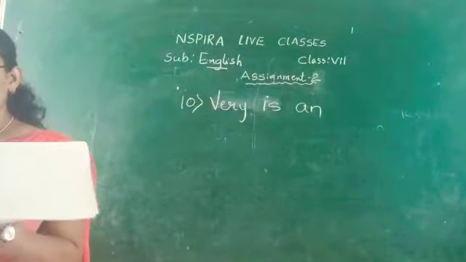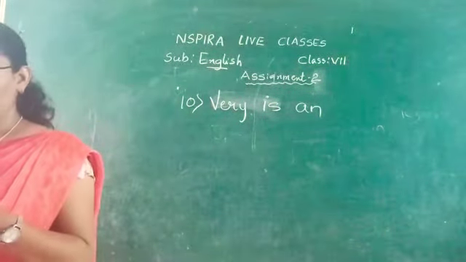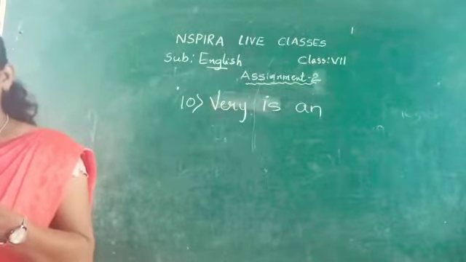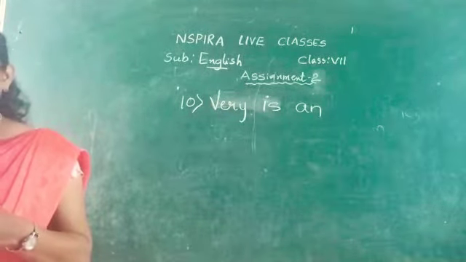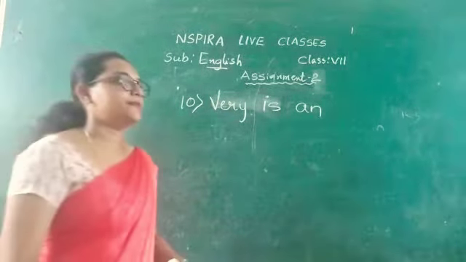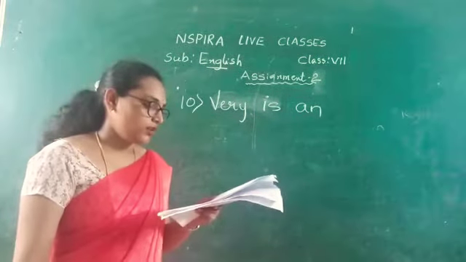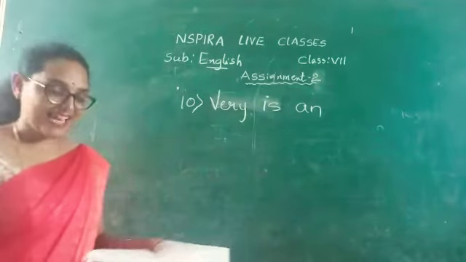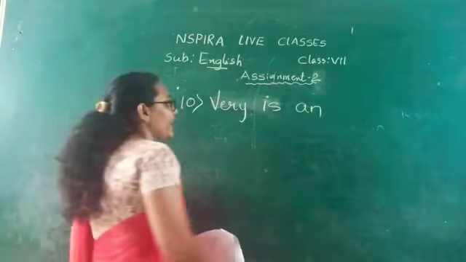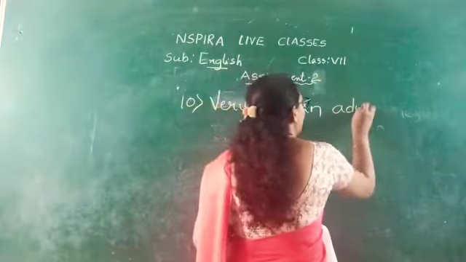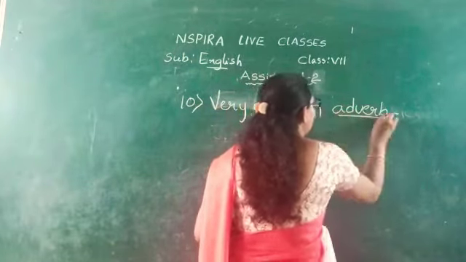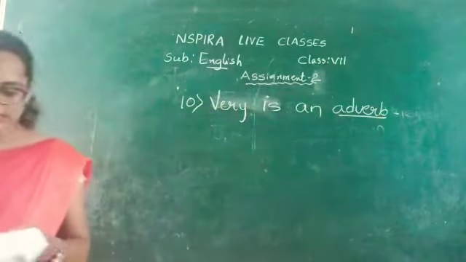Adjective, adverb or verb. Here very is qualifying the verb impressed, which is one of the actions. So we can say very is an adverb in the sentence.